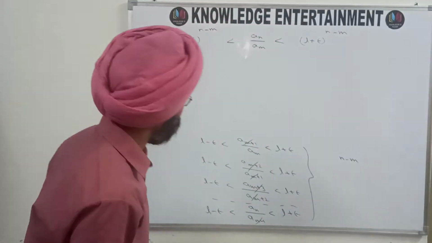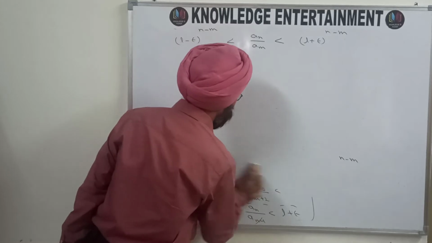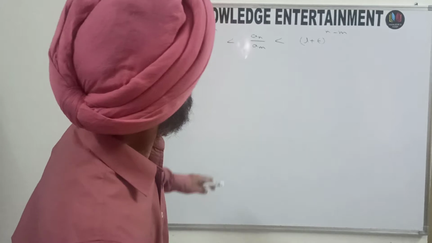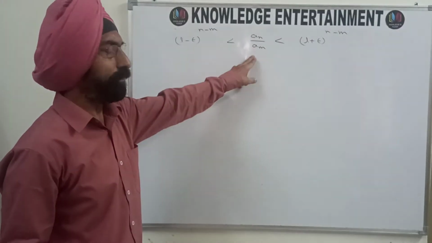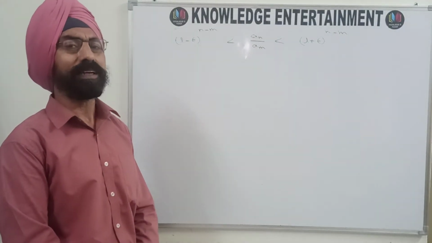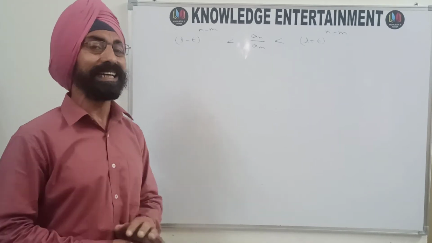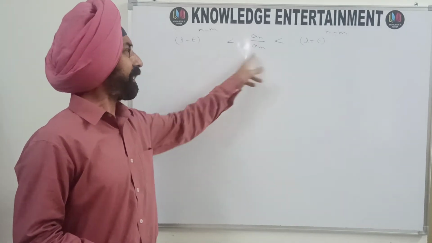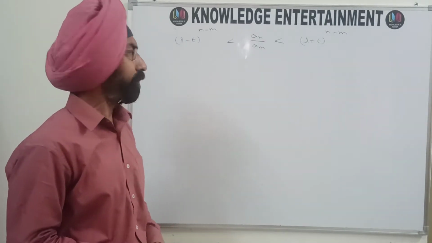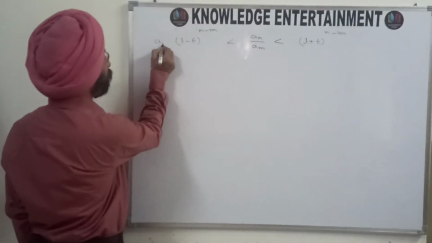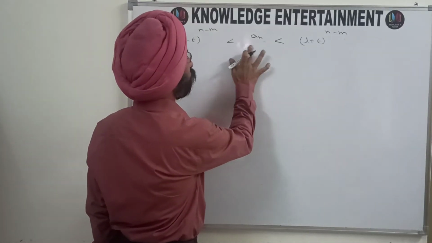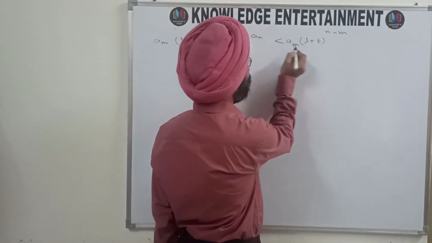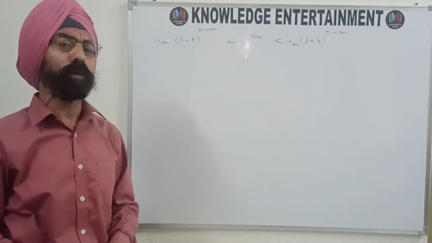So now I'm going to rub this part because no more this part will be required now in the proof. Now this a_m is a positive number because we started with a sequence of positive terms. So a_m is also positive. So multiply this inequality throughout by a_m. So what will you get? This a_m will be removed from here because you are multiplying by a_m, and here you will get a_m. So we have multiplied the inequality throughout by a_m.